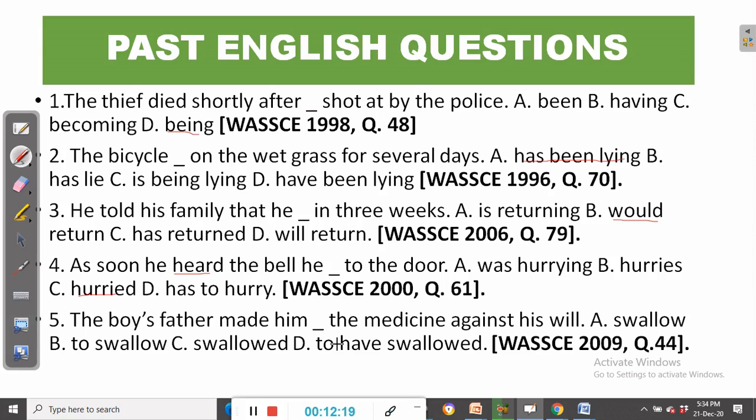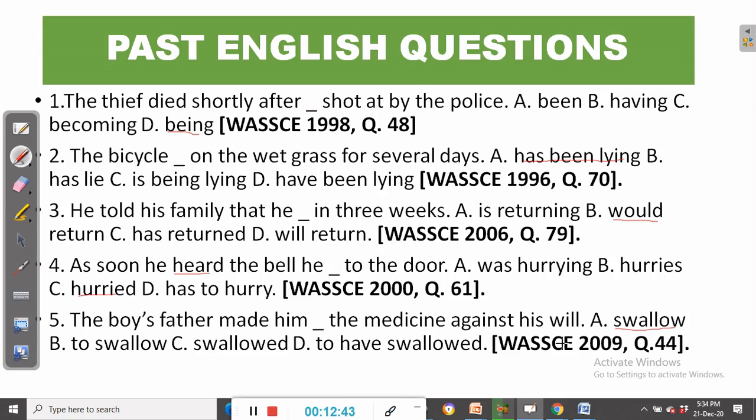Causative verbs are verbs of action. They are action words that cause another thing to happen. And one of those is the word make. The boy's father made him swallow, so that is the right option.